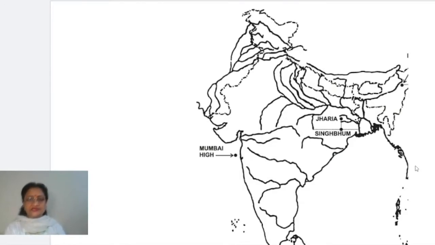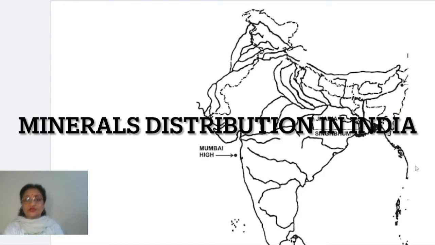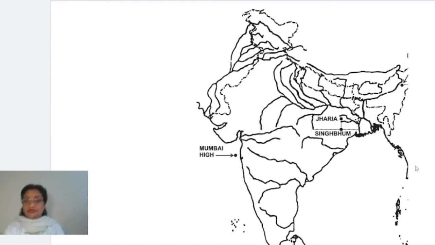Number 1, the first map is there in front of you, and this map is related to the mineral distribution in India. Now, mineral distribution, basically children, we have to mark just 4 places have been given in your syllabus, and if you want to mark these 4 places, let's check how to get these 4 places on the map.